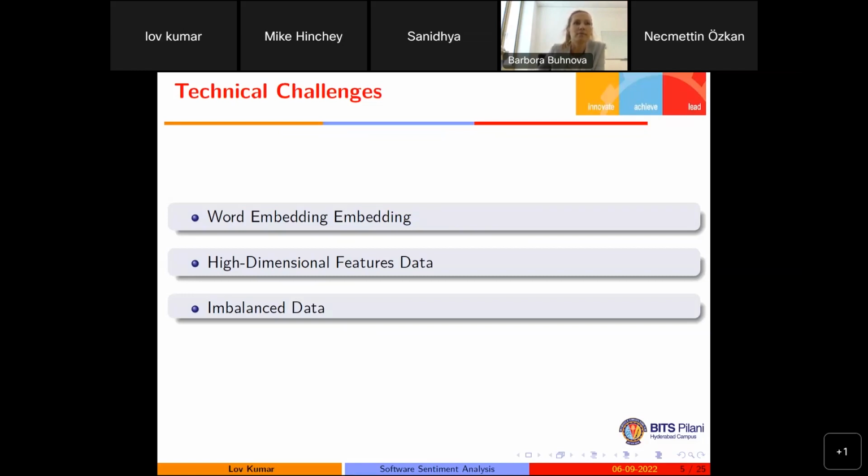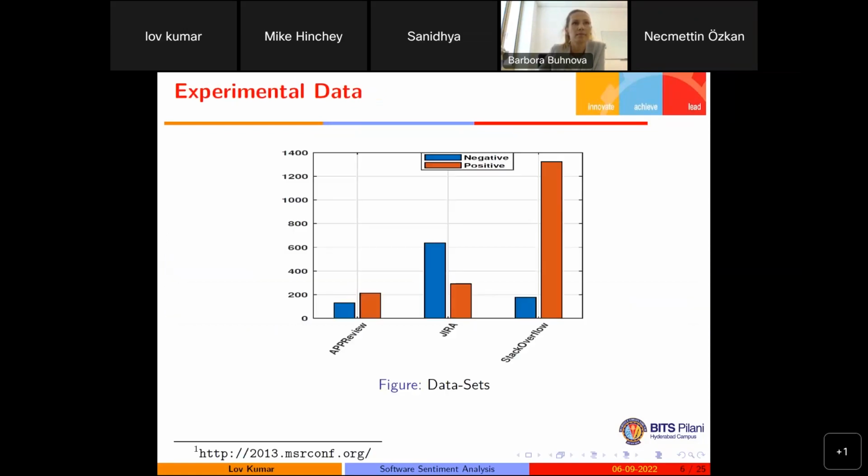In the data sets we have used for validation, in most cases we are getting positive comments. Very few we are getting negative comments. And here the negative comments are very important, since our data is suffering from class imbalance, because we are not getting an equal distribution of samples for both classes. That's why we are also using different types of data imbalance techniques.